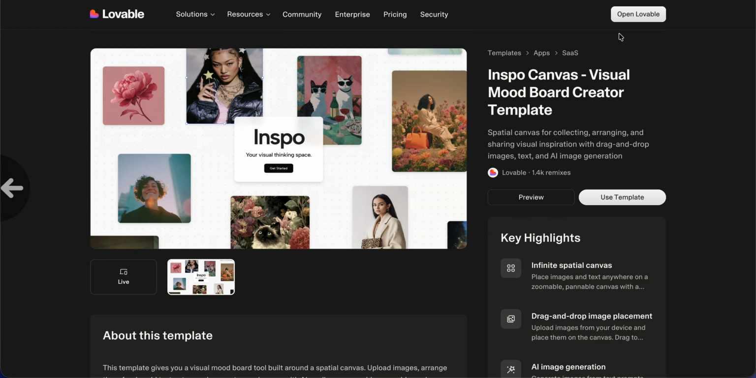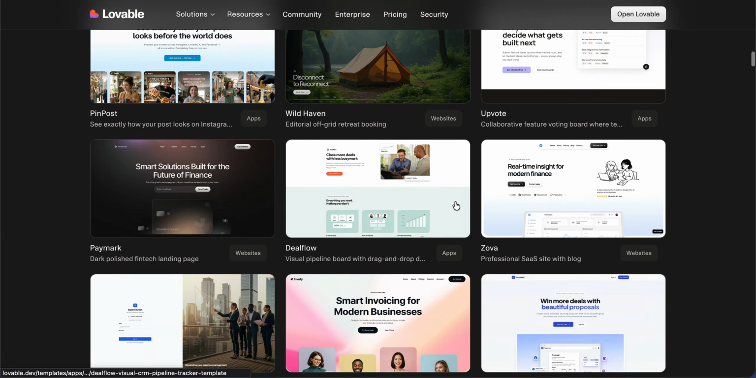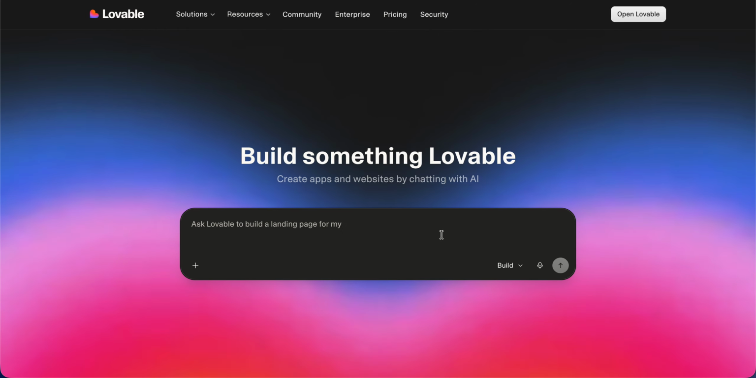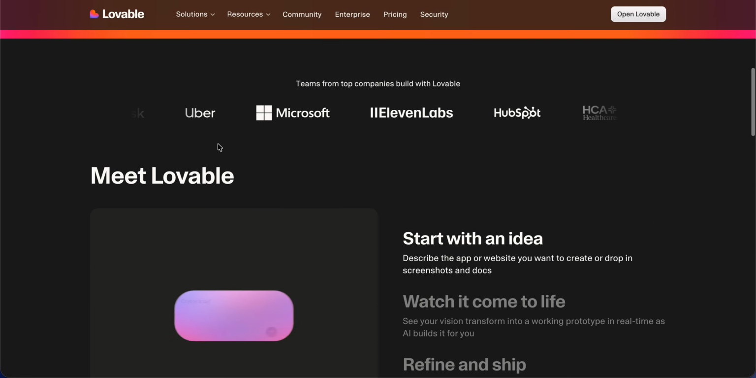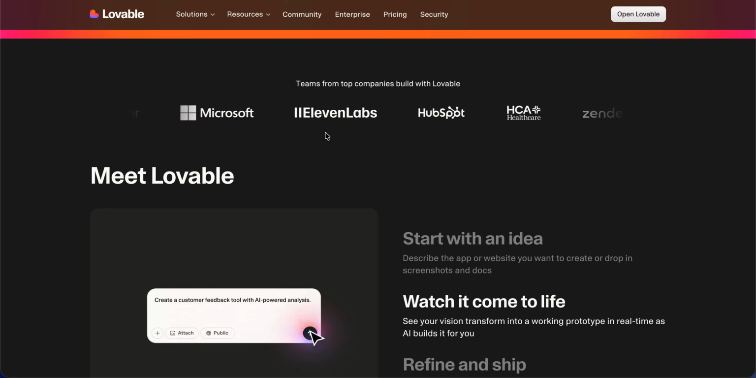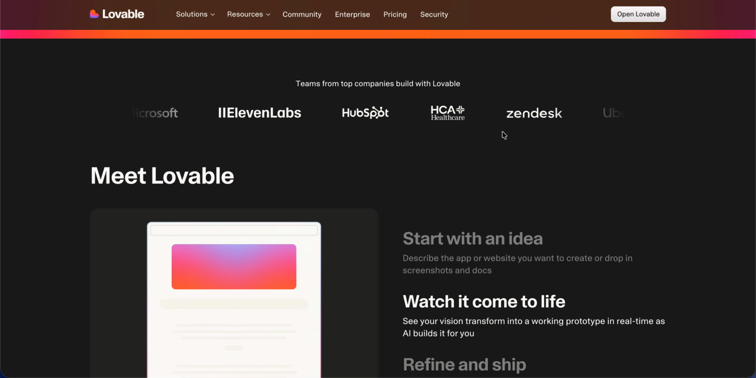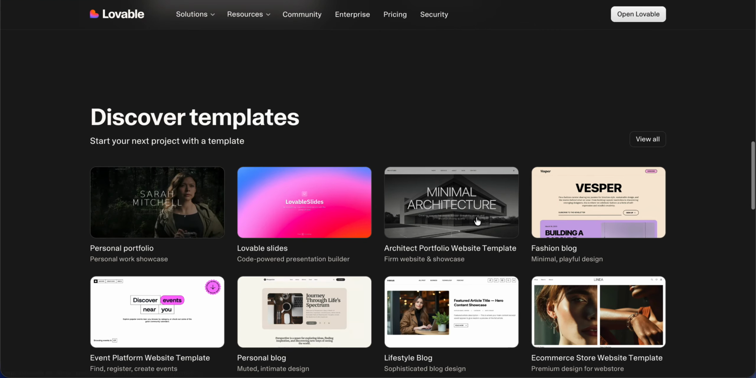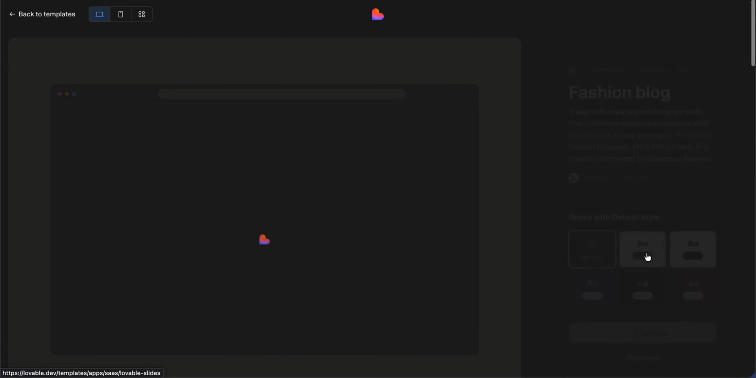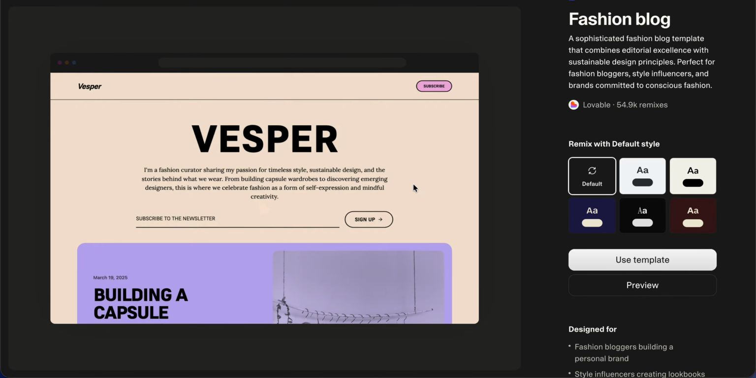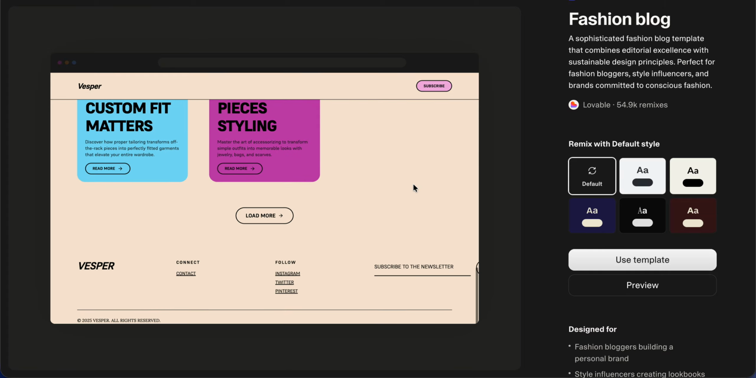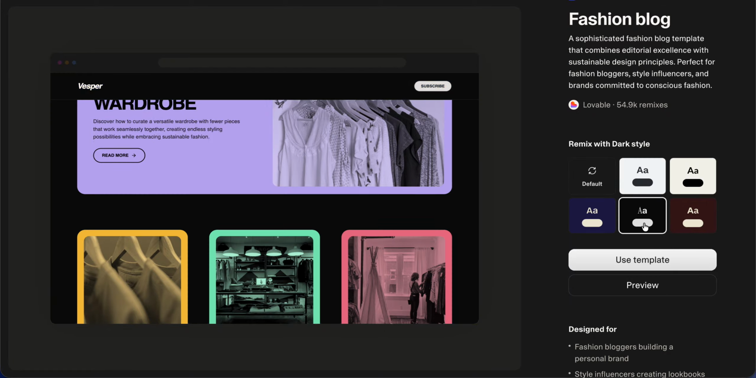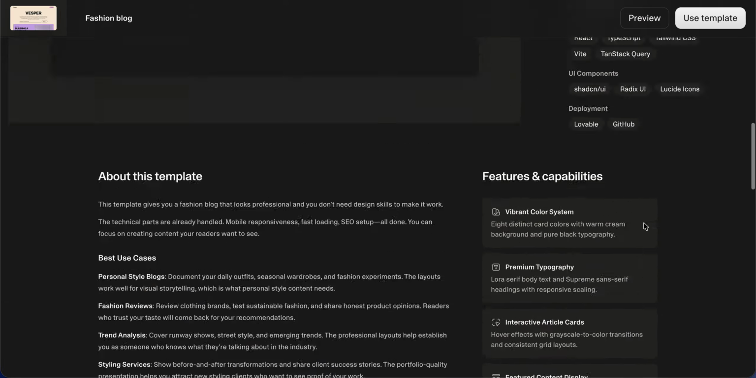We can also publish our own website that we generate and let others use it. Like Microsoft uses Lovable, ElevenLabs uses Lovable, Zendesk uses Lovable, Uber uses Lovable. Yeah, it's a very popular platform to build web apps. Like let's see this template also. It's pretty cool. So yeah, we can do some editing and other stuff like that.